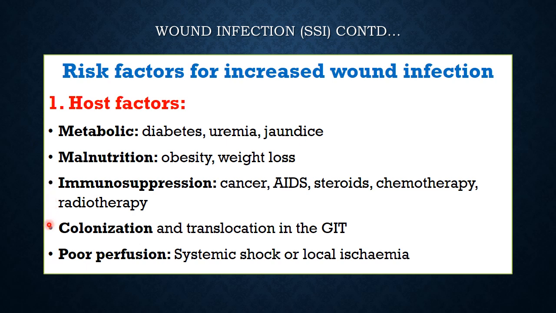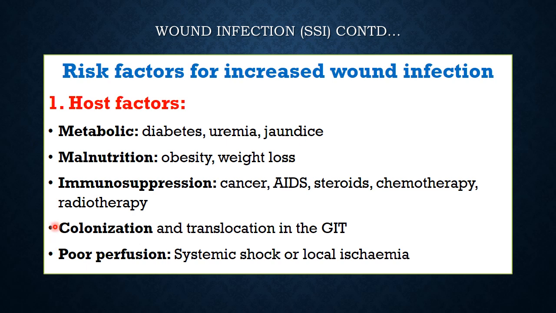Colonization of the GI tract by pathogenic organisms and becoming a carrier state is another risk factor, and whenever the gut is opened in these patients, these pathogenic organisms can translocate and cause severe infection in the peritoneum.